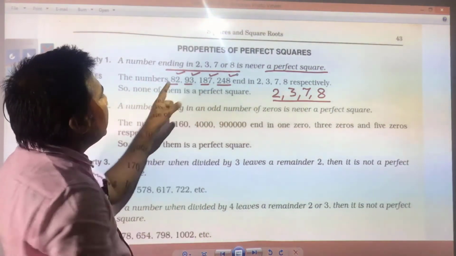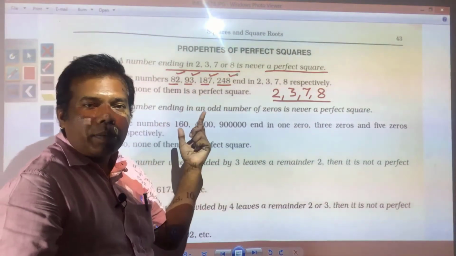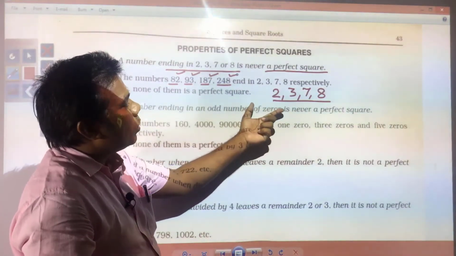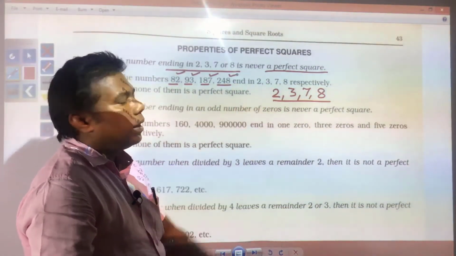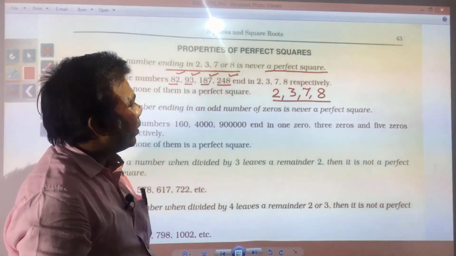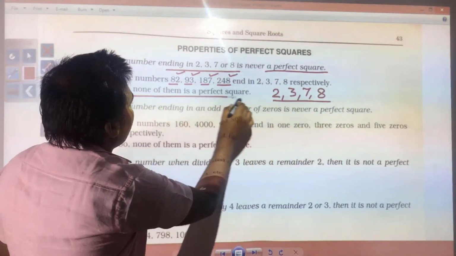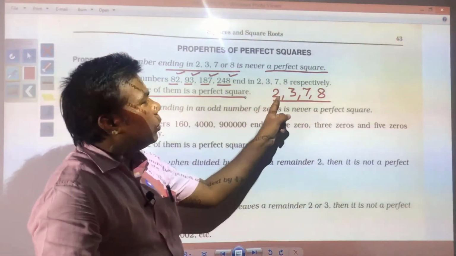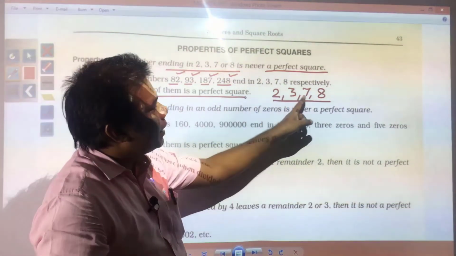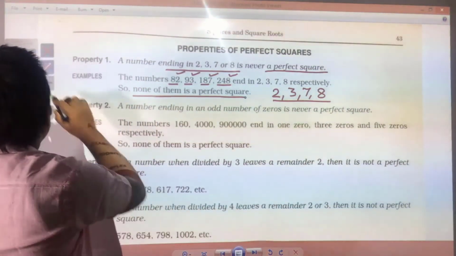Here you see 82 is not a perfect square, 93 again is not a perfect square, 187, 248, any other number also, just you put and you see whether that number is a perfect square or not, and you know how to find out a perfect square. So, none of them is a perfect square. You need to remember the number ending with 2, 3, 7, 8 will not be a perfect square. Next property you have,